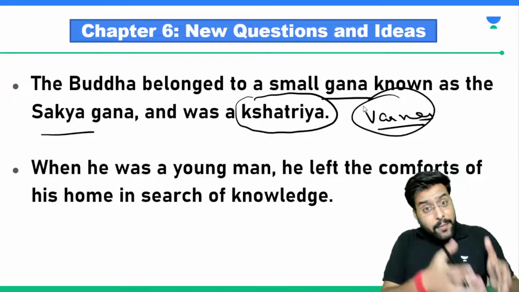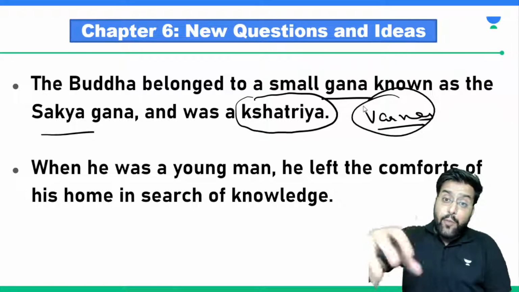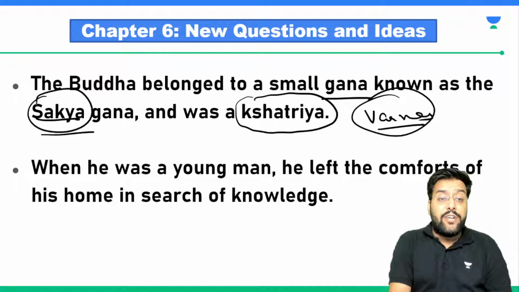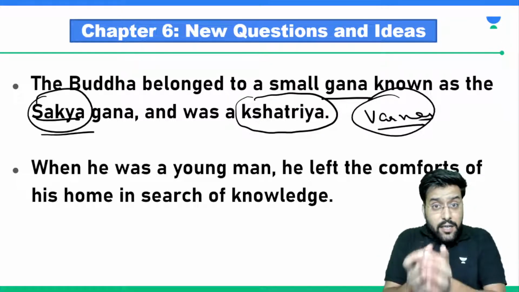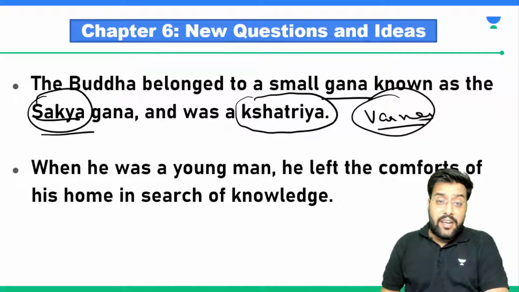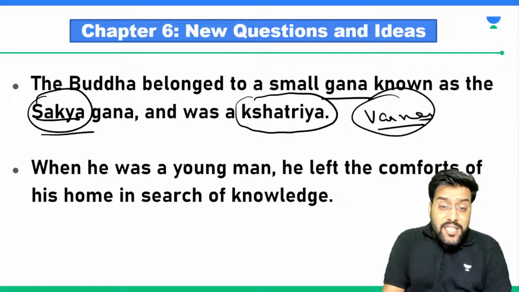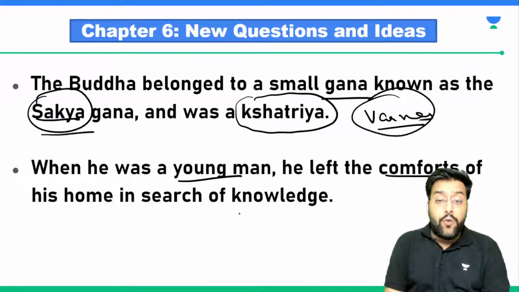Varnas. So we had Brahmin, Kshatriya, Vaishya, Shudra. And these Varnas had small Ganas where people were living. So there was a Gana known as Sakya Gana. We need to remember this. Sakya Gana was one such assembly of people who belonged to the Kshatriya Varna, and Bhagwan Buddha, Lord Buddha, belonged to that Sakya Gana. He was a young man and a ruler, but he left the comforts of his home in the search of knowledge.